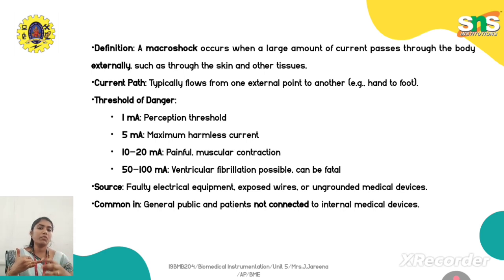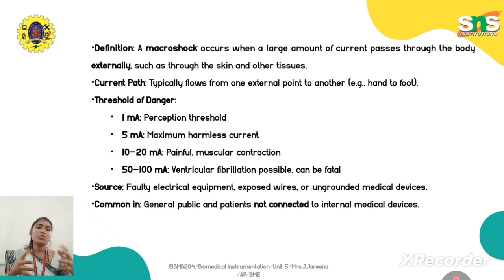For example, if you pass 10 to 20 milliamperes, you start to feel pain and uncontrolled muscular contraction will happen. If you exceed the current to 50 to 100 milliamperes, the person will have a fibrillation condition, that is ventricular fibrillation. If the condition is not noticed immediately, the person will die. So these are the thresholds of danger as far as macro shock.